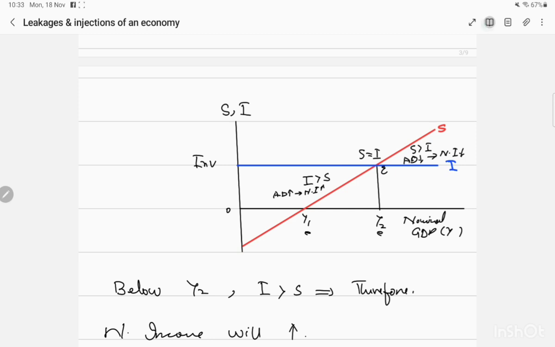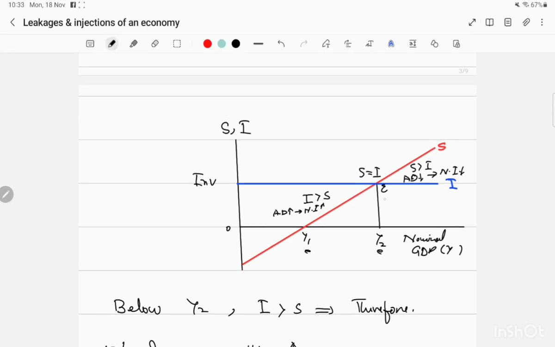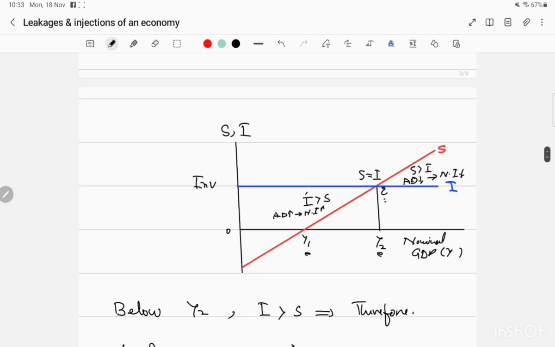Now you can see over here we have both saving and investment equal at this equilibrium point. Before this point of equilibrium, you will find investment is more than saving. At Y1 there was zero saving, the economy was in equilibrium.